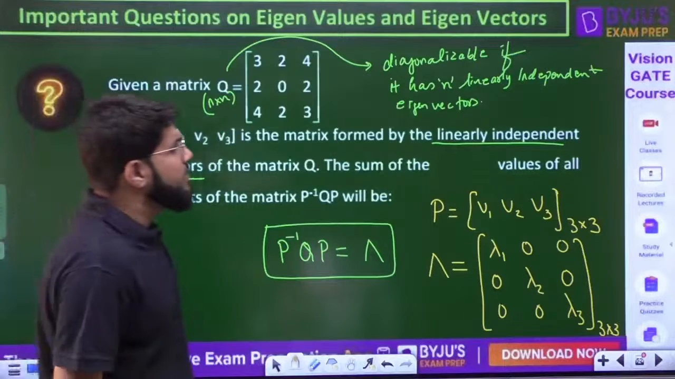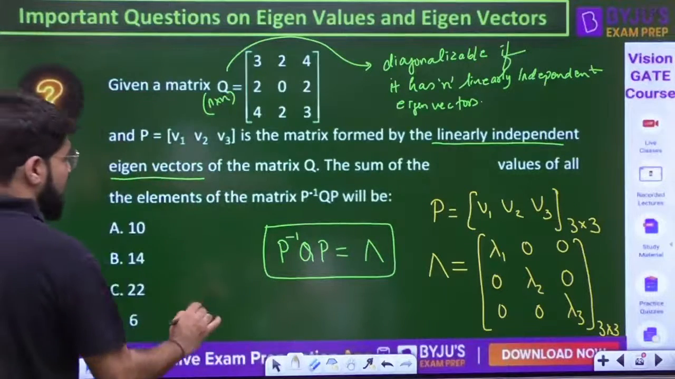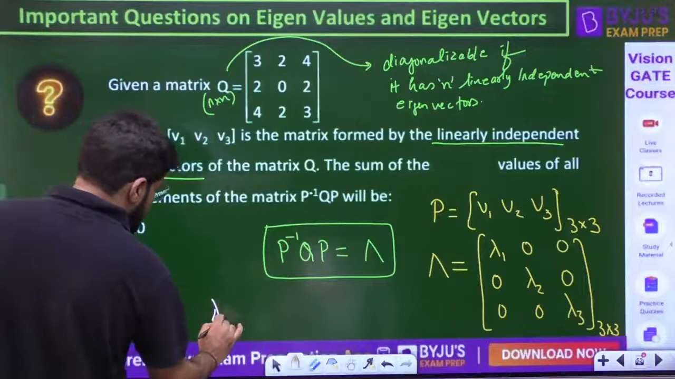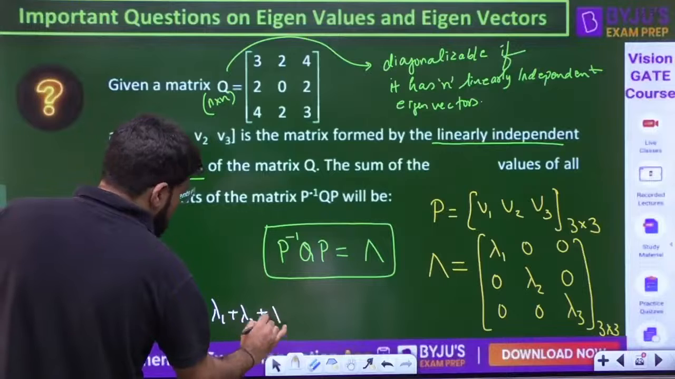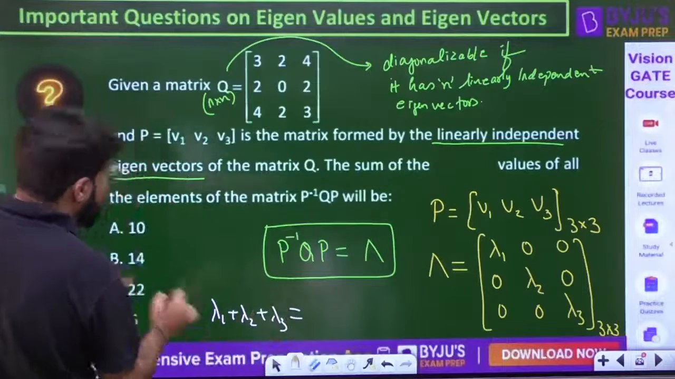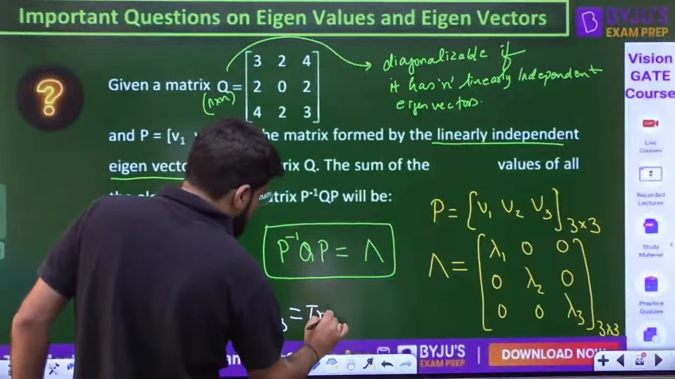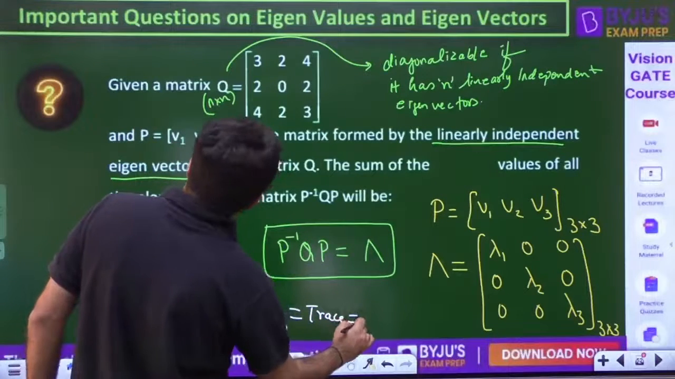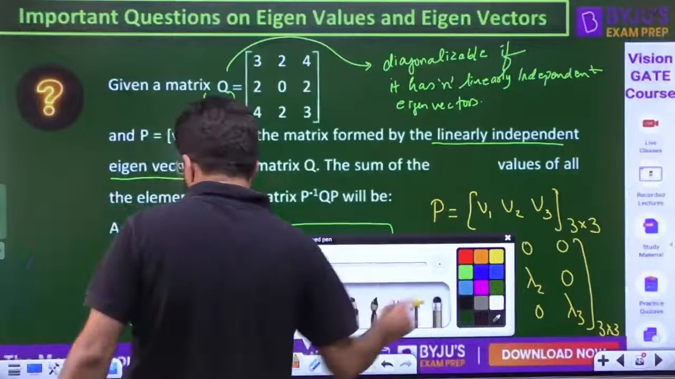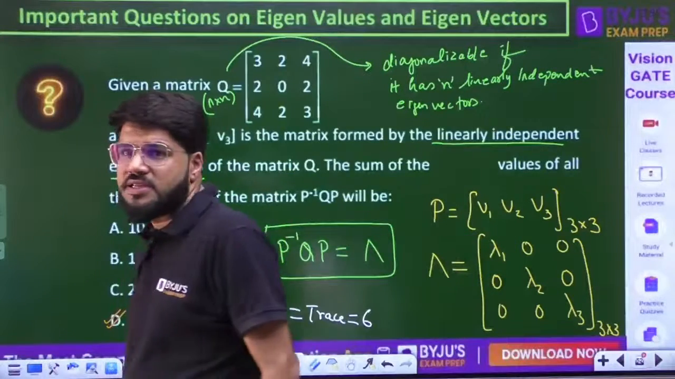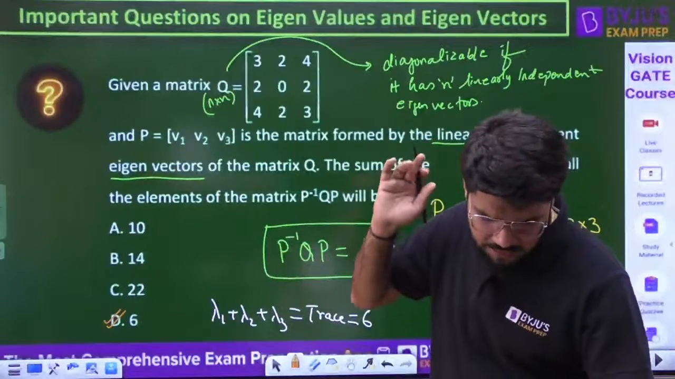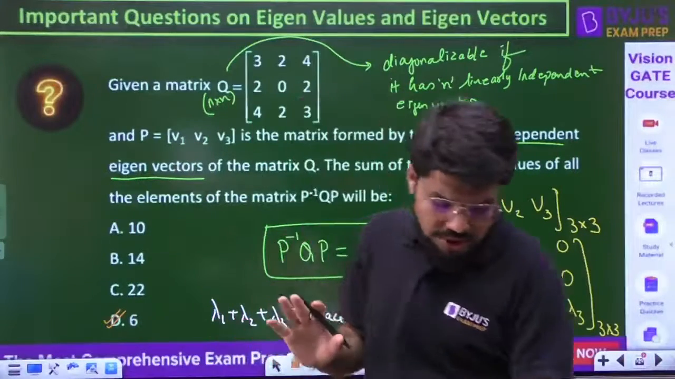The sum of the values, if I take, that is lambda 1 plus lambda 2 plus lambda 3. Sum of the values of all the elements is directly equal to the trace also, and it should be 6. So modifying the question and making the answer as option number D. A slight modification in that, rather than changing the question and changing the data here. Clear, everybody? Hope you have got this concept.